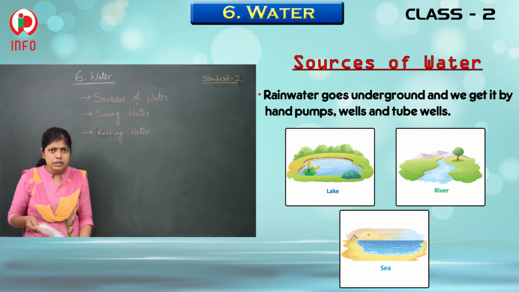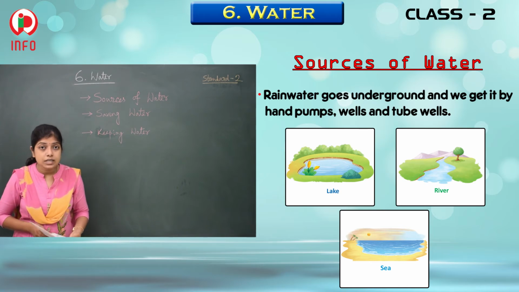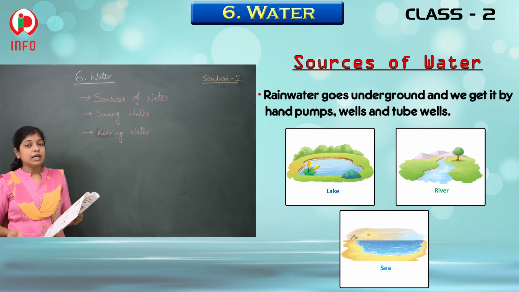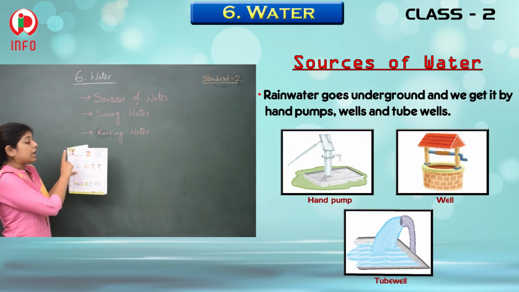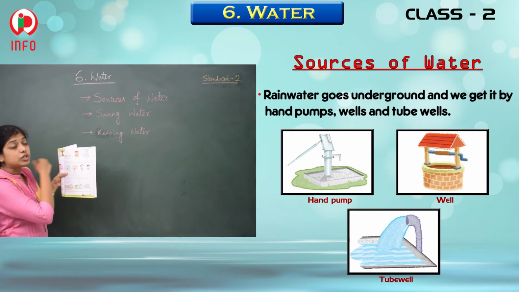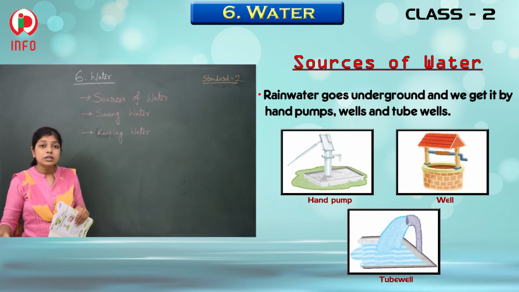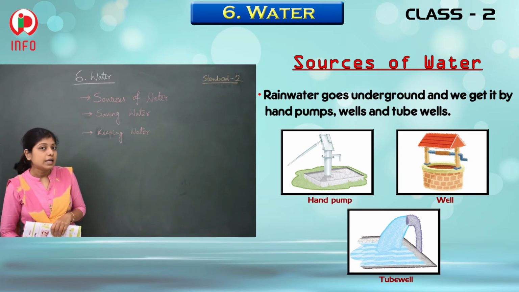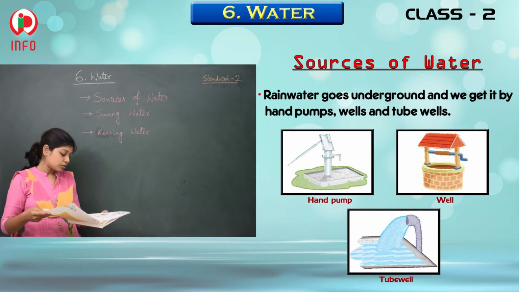Would you go underground? Is it possible? No, it is not possible. So what is the way? We can get it with the help of a hand pump. Have a look here: hand pump, well, tube well. So they are giving us the underground water. Yes, in this way we can have that water also.